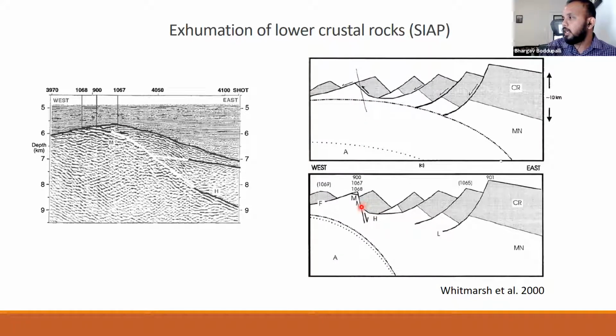Their model suggests that initially this was the structure of the margin, and there was a steeply dipping normal fault in this region, which brought the rocks from the location where the fault intersects the detachment to shallower depths. These are the regions from where we are also claiming that in the Deep Galicia margin there are lower crustal rocks. So this corresponds very well with our claim of having lower crustal rocks just below the footwall blocks and exhuming along the faults.